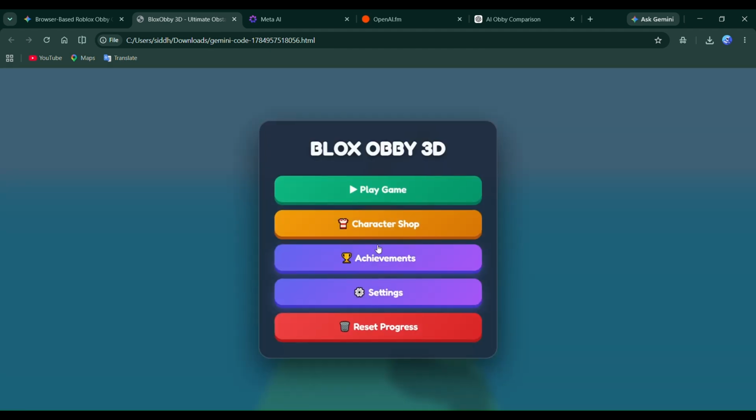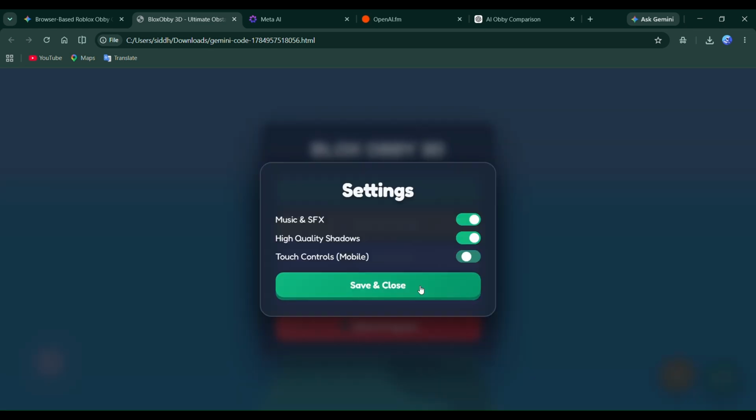Instead of replacing developers, I think tools like this are best used to speed up the early stages of development. They can handle the basic framework, allowing developers to spend more time polishing the gameplay, improving the visuals, and adding unique ideas that make a game stand out from the rest.